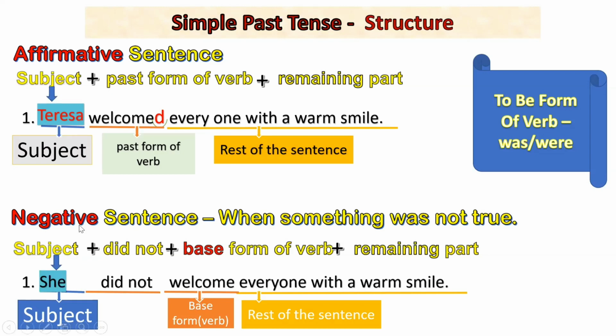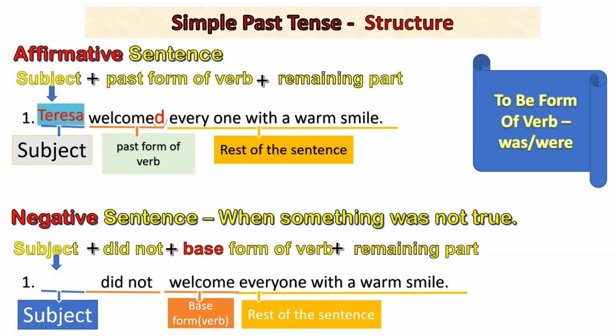See, subject, then didn't or did not, then the base form. It's not the past form, it is the base form. So subject, didn't, then base form of verb, then the remaining part. She didn't welcome everyone with a warm smile. So here we are using the base form, we are not changing welcome into welcomed.